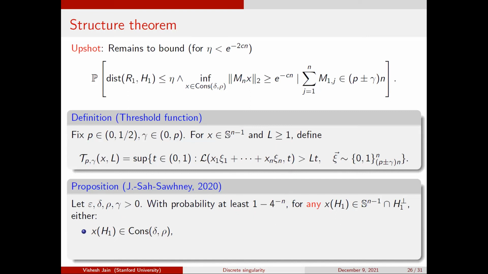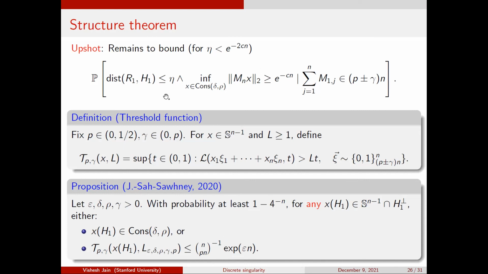any potential null vector is either close to a constant vector, in my constant class, or it has extremely small threshold function. And this threshold is smaller than 1 minus p to the n by an exponential amount. So we have this dichotomy: either my null vector is close to a constant, which is unavoidable because it could happen that my second row ended up being 0, so not something I can do much about, or it has extremely good anti-concentration. This is the kind of structure theorem that you prove.